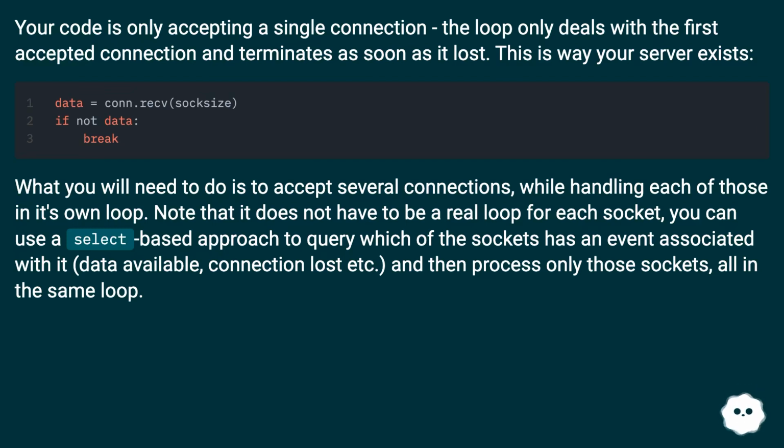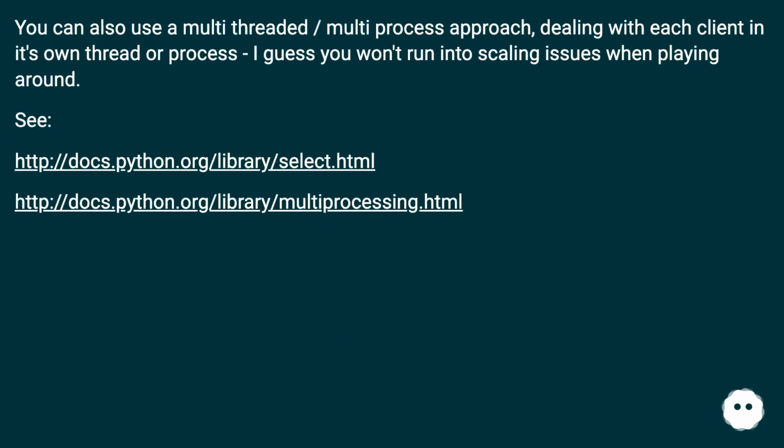You can use a select-based approach to query which of the sockets has an event associated with it, data available, connection lost, etc., and then process only those sockets, all in the same loop. You can also use a multi-threaded, multi-process approach, dealing with each client in its own thread or process. I guess you won't run into scaling issues when playing around. See this URL.